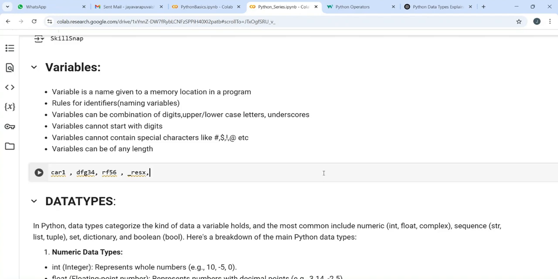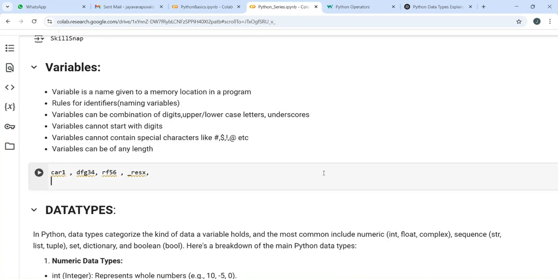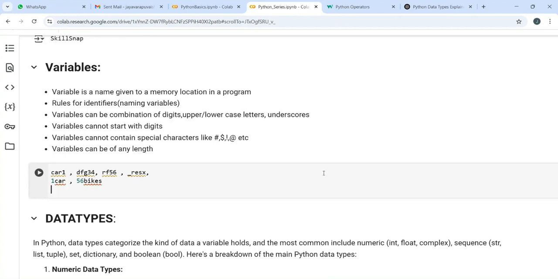Next, the most important thing: a variable cannot start with digits. You cannot have a variable as 1car. You cannot have a variable as 56bytes. Variables can never start with digits.